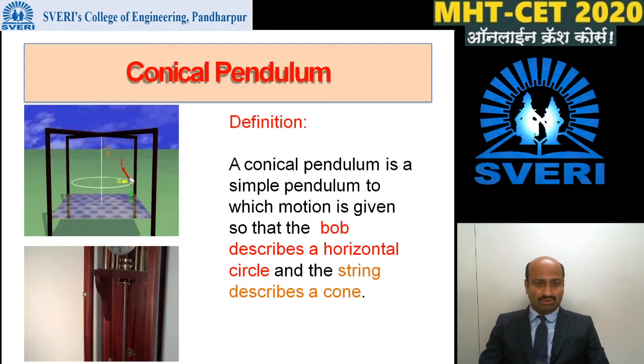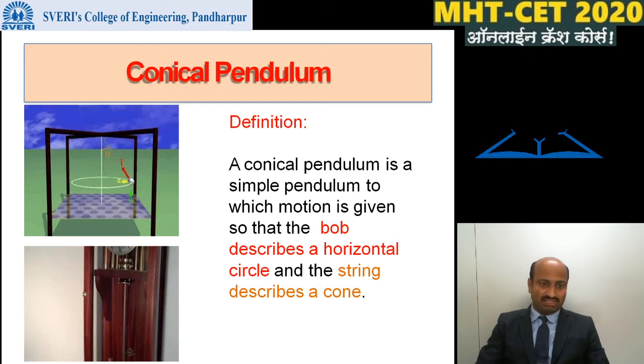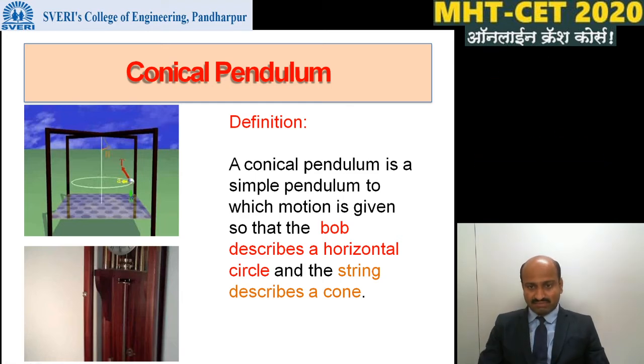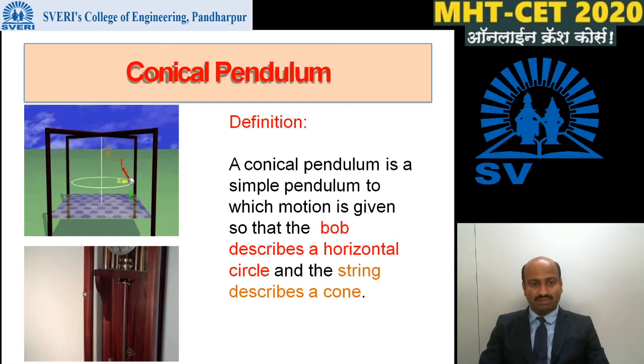Next, conical pendulum. What is meant by conical pendulum? The conical pendulum is shown in this diagram. It is different from the simple pendulum, because a simple pendulum performs oscillations back and forth, but this conical pendulum performs horizontal motion and its string describes a cone.